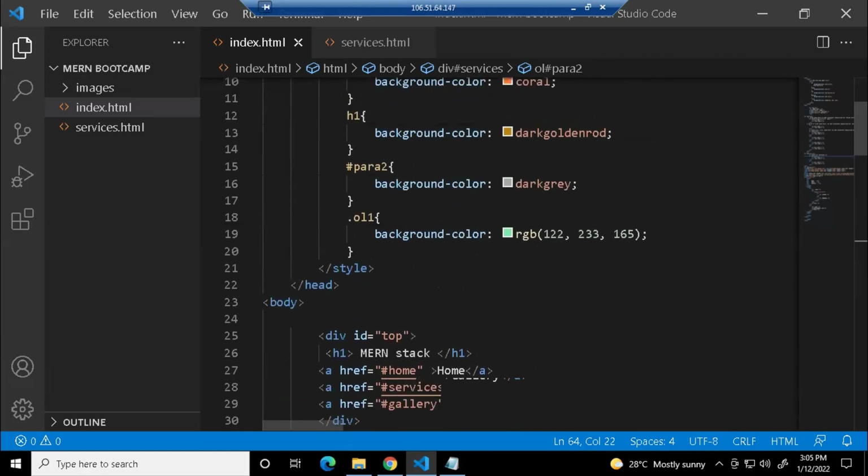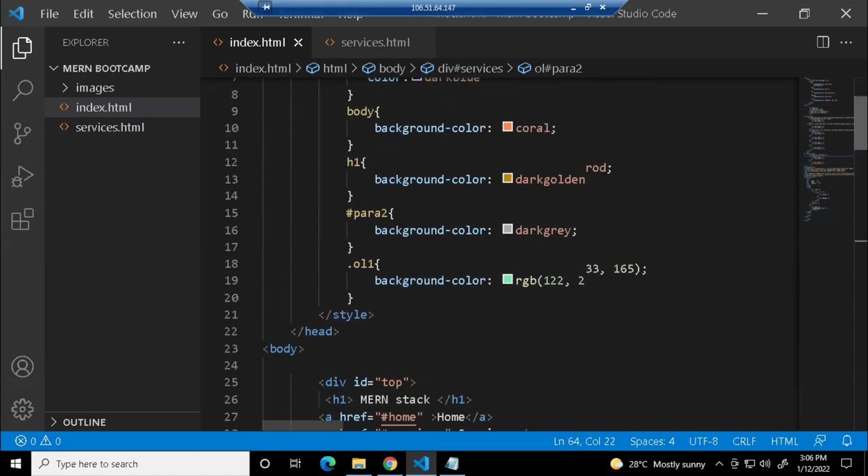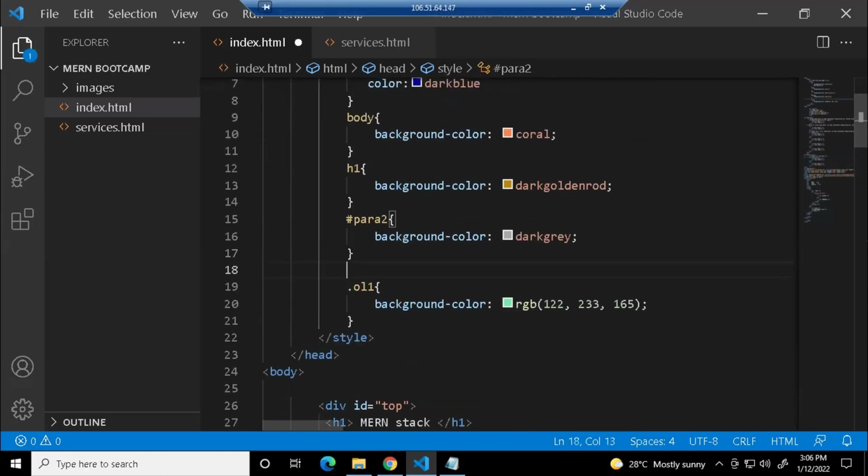But there should be some difference, right? So far, your class selector and ID selector are behaving more or less the same. There is no actual difference, right? So there should be some difference. Let us figure out what it is. So what I'm going to do is create another class selector and another ID selector. Let me do the ID selector first.